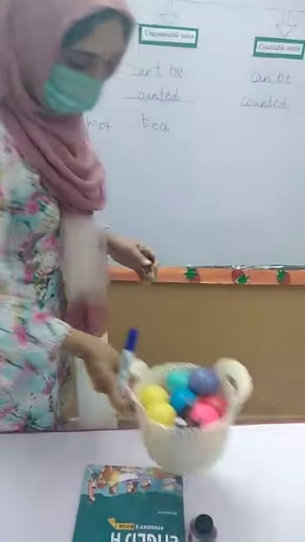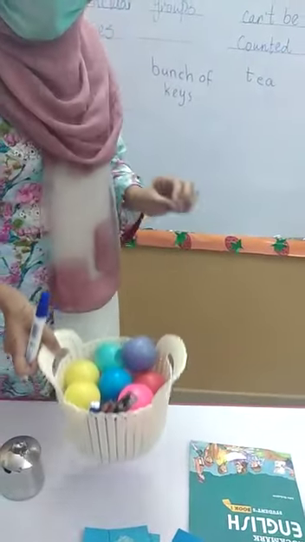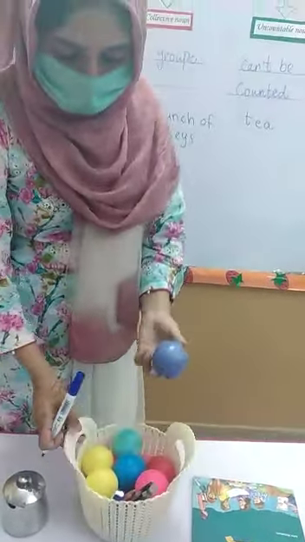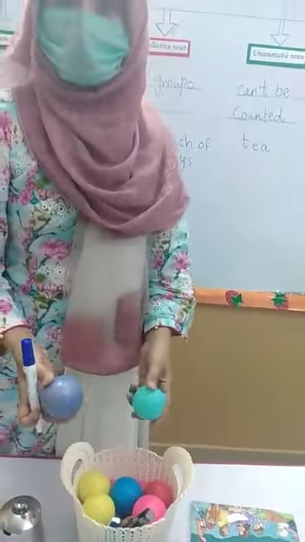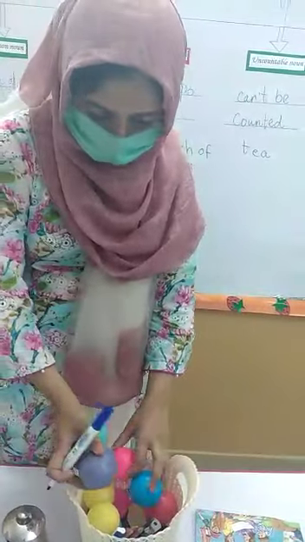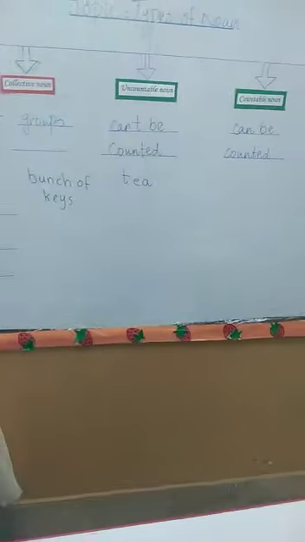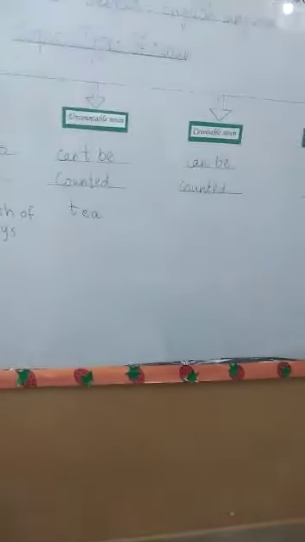Okay, what is in this basket? There are many balls. Can anyone tell me, can I count these balls? Yes, it is possible to count them. Like 1, 2, 3, 4, 5 balls are here. So these are countable nouns. Okay, let me put it over here. Then I will write on the board that it is a countable noun.